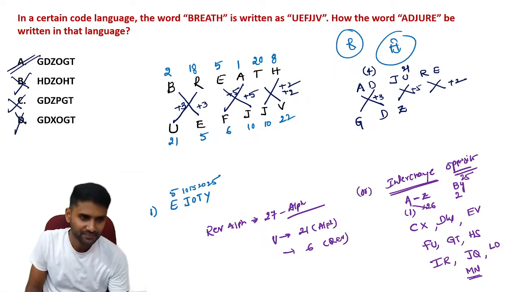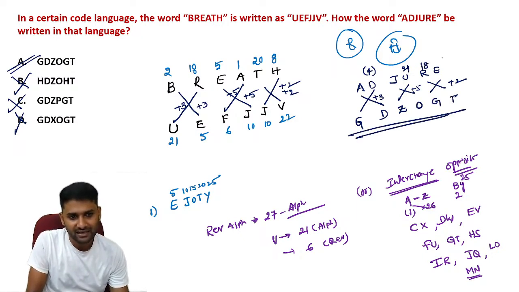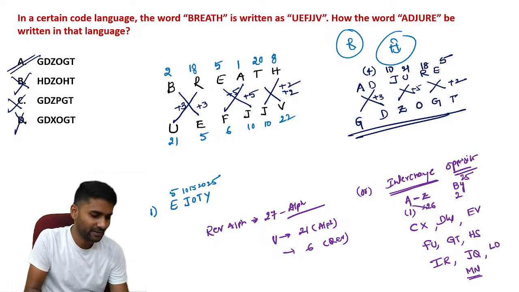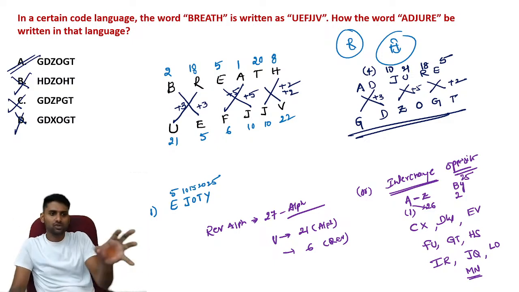Very good, Nandarajdeep. Now go through the remaining one. You will get O here, you will get G here, you will get G here. Why? Because R is 18, E is 5, C is 10. Add all these numbers according to the pattern. Hope you understand the whole concept. This is the concept you require to solve these kinds of questions.